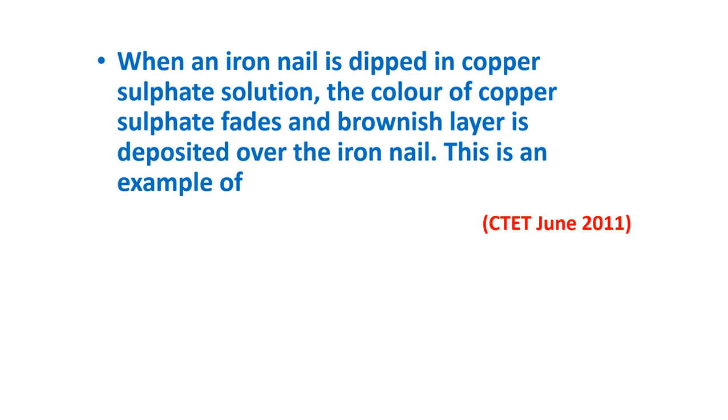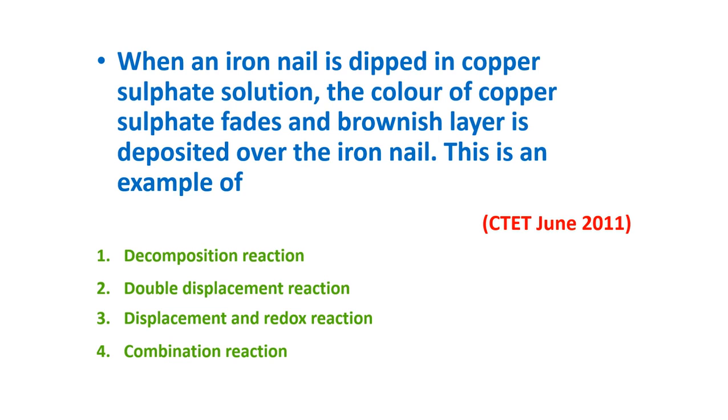Okay, they have given chemical reaction and its observations. So based on these, they have asked, this is an example of decomposition reaction, double displacement reaction, displacement and redox reaction, combination reaction. The answer is displacement and redox reaction.